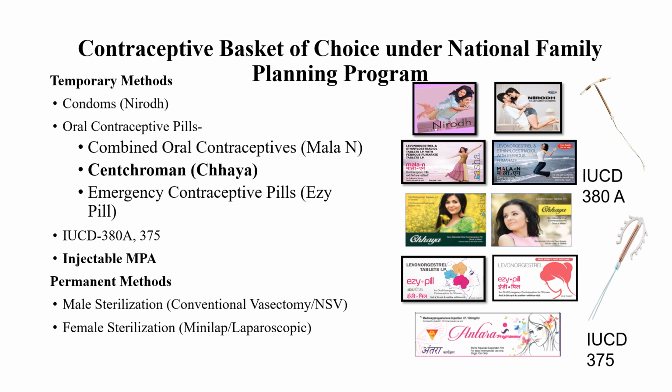Now these are the choices under the family planning program. There are temporary methods and permanent methods. So these are the choices made available. These are the brands. Previous branding was different, nowadays branding is also different. Young, modern branding is being brought by the government, and that is known as social marketing.